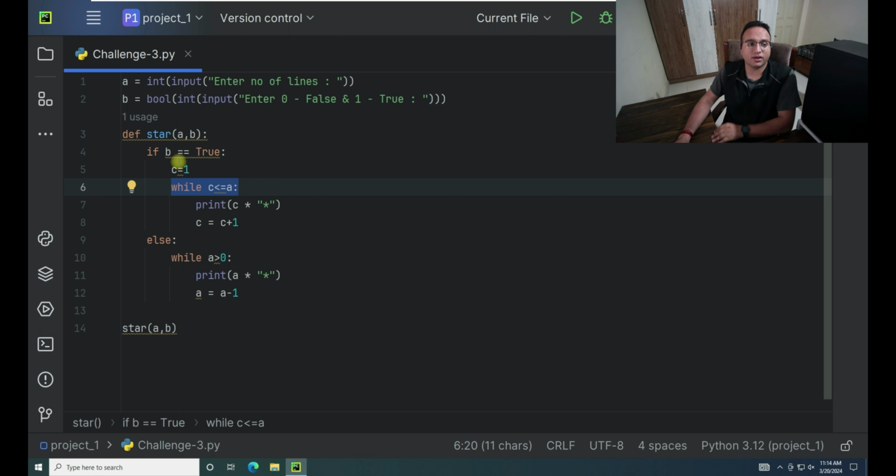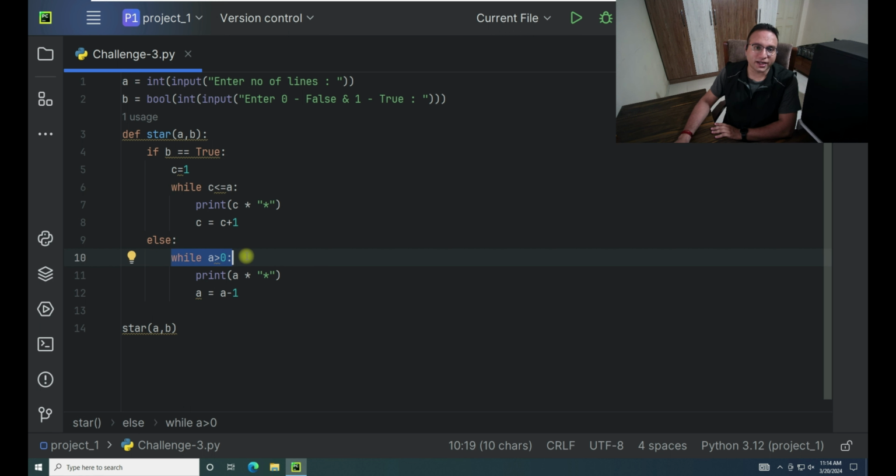Take an example, if the input B is false, then in that case this else will get triggered, and inside of that we have the while. Over here A is greater than 0. Why we are telling it? Whatever input we are taking over here as A, it should be greater than 0, and then the value of A will become A minus 1.